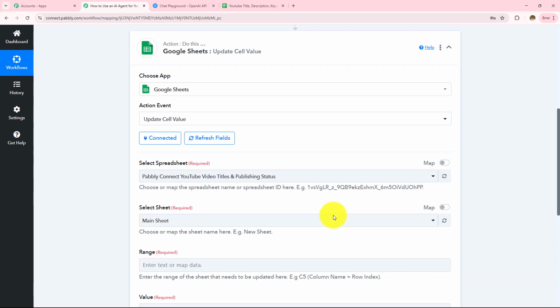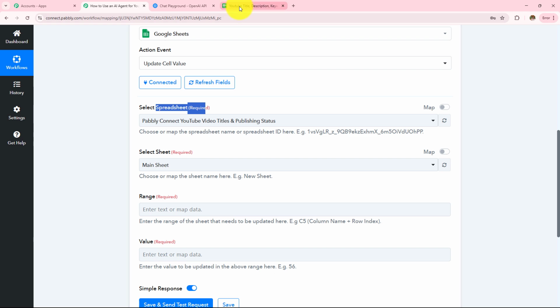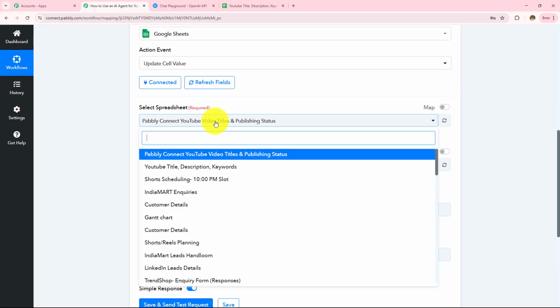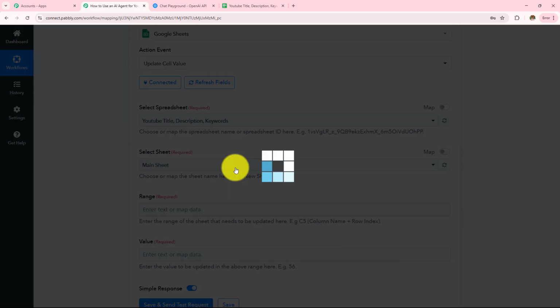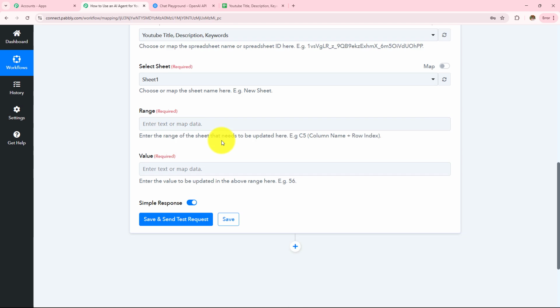So here Google Sheets is connected with Pabbly Connect, and now I have to select the spreadsheet. My spreadsheet is this YouTube title, description and keywords. In this drop down I can find my particular spreadsheet. I am going to select this and it has automatically detected the sheet.